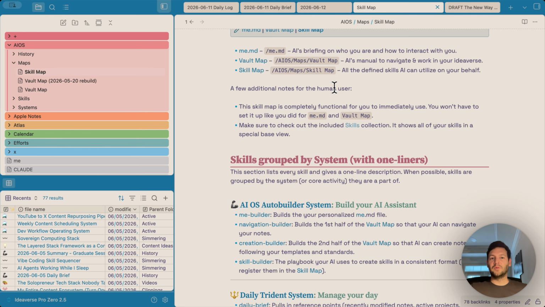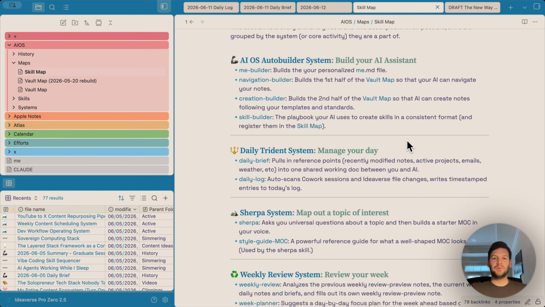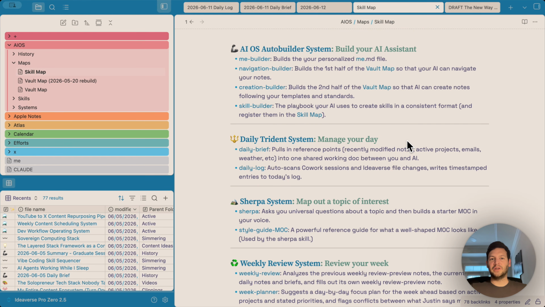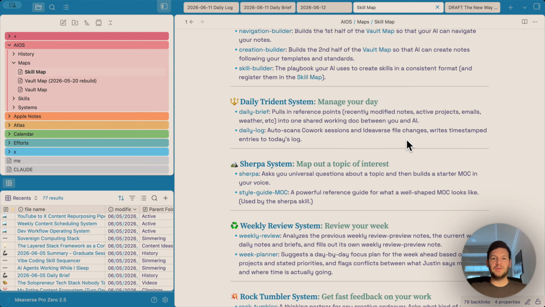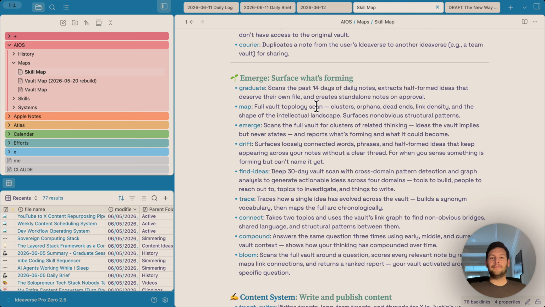The skill map is the bigger one. This is a directory of every repeatable workflow I've defined. Each one is its own markdown file in AIOS/skills. Some examples are daily brief, which pulls together my calendar, email, active projects, and weather into one working document each morning. The weekly review reads my past week's notes and drafts a reflection using my own templates. Then we have Find Ideas, which does a deep scan of the last 30 days of notes and surfaces things worth building, writing, or investigating.